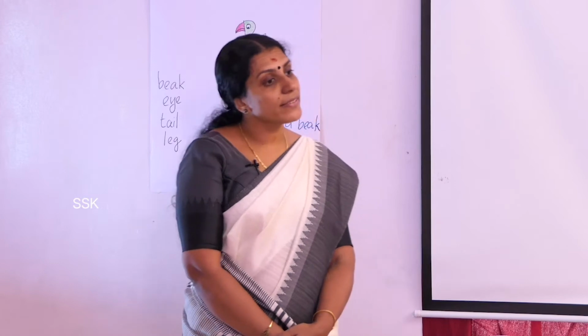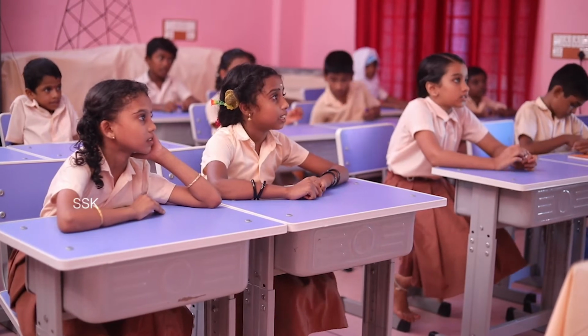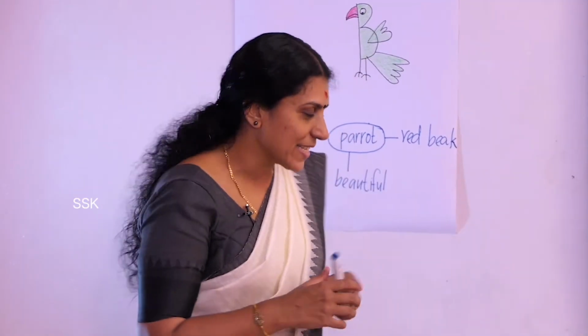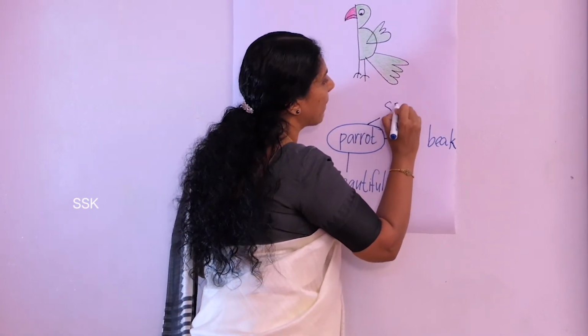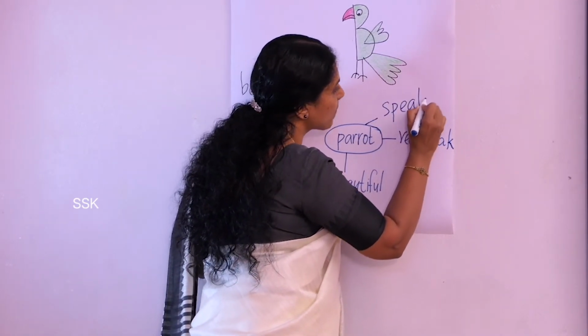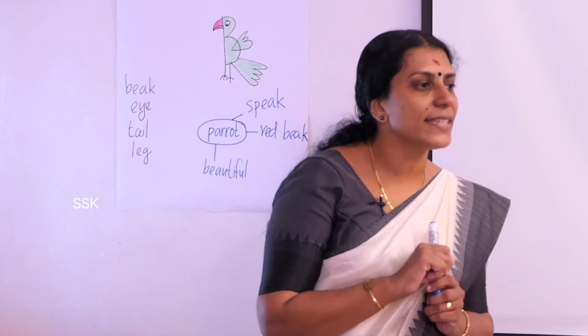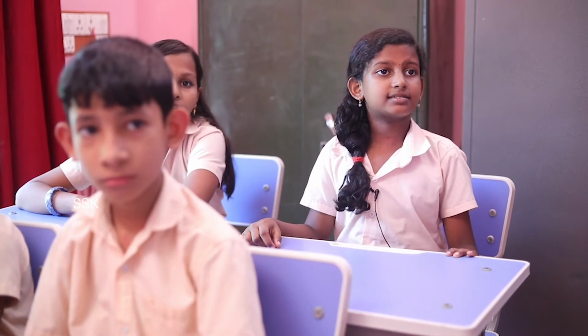Can you say any other specialty of parrot? Ideas for writing the description are elicited from among the learners through interaction. The teacher writes all the points in the form of a word web. Well, one more specialty. Beautiful eyes.